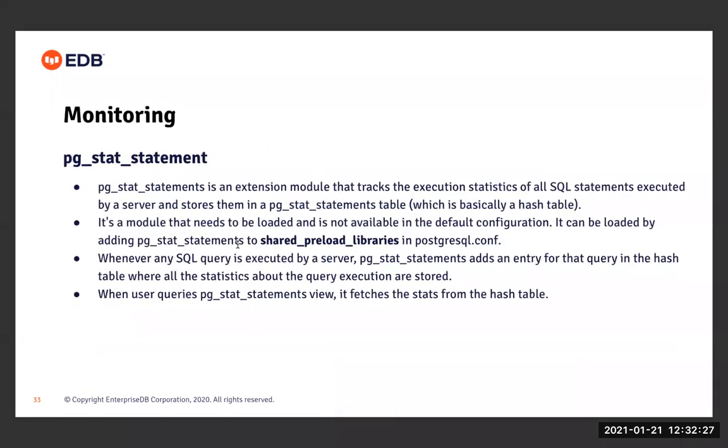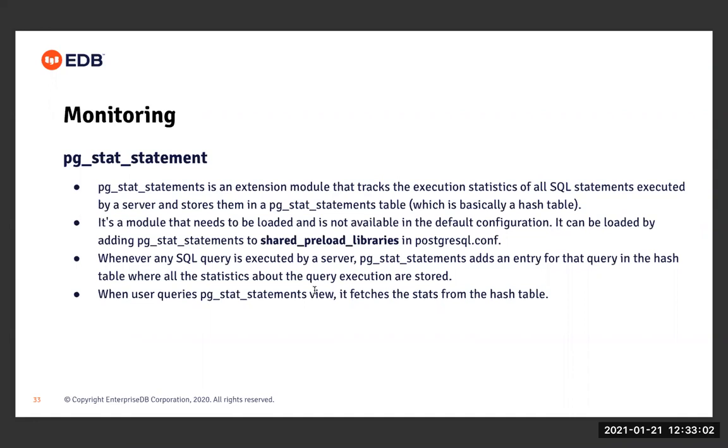Moving to the next slide, which is on pg_stat_statements, right? pg_stat_statements is an extension module that tracks the execution statistics of all SQL statements executed by a server and stores them in the pg_stat_statements table, which is basically a hash table, right? It is a module that needs to be loaded and is not available in the default configuration. It can be loaded by adding pg_stat_statements to shared_preload_libraries in the postgresql.conf file.